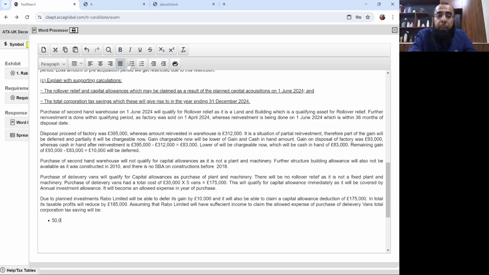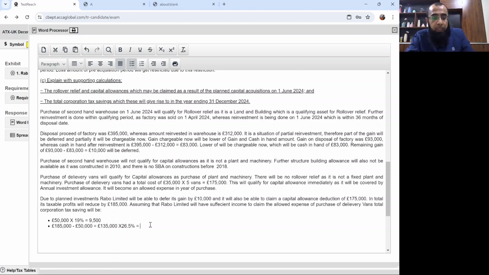If we use the band approach, on the first £50,000 it's 19%, and then £185,000 minus £50,000, on the remaining £135,000, it's 26.5%. Let me repeat it again. If you have any query, just listen to me carefully. First, I can do the calculations completely. £50,000 into 19% is £9,500, and on £185,000 minus £50,000 you will be claiming 26.5%.